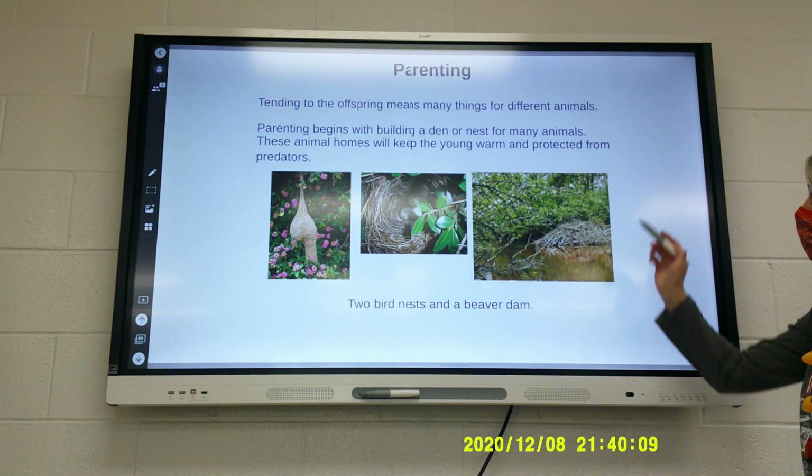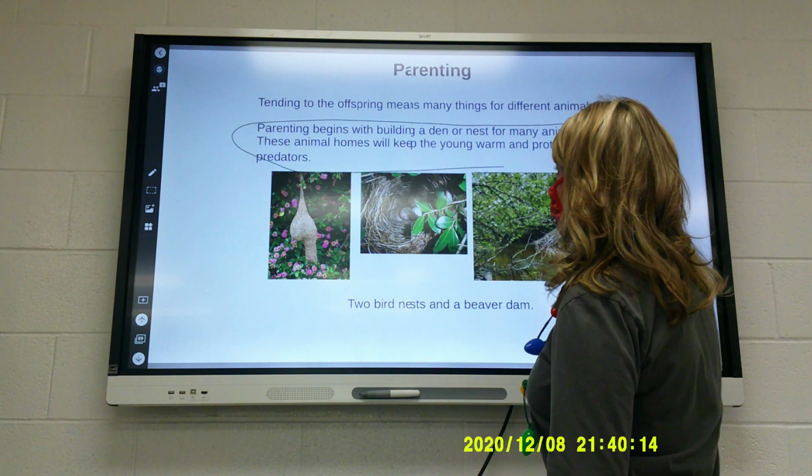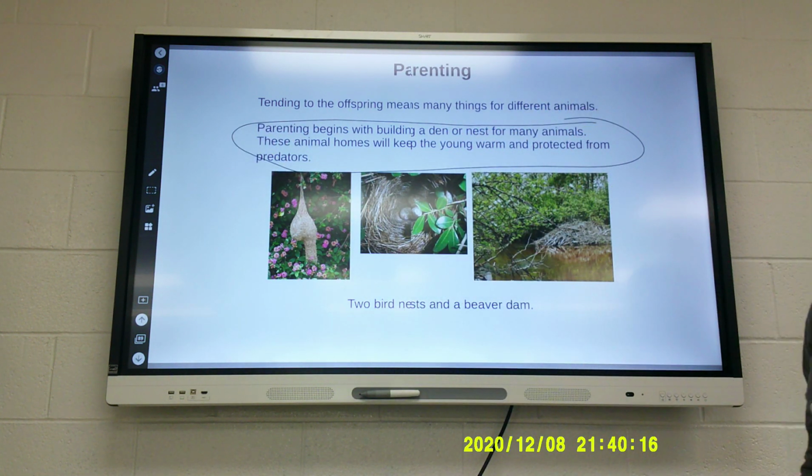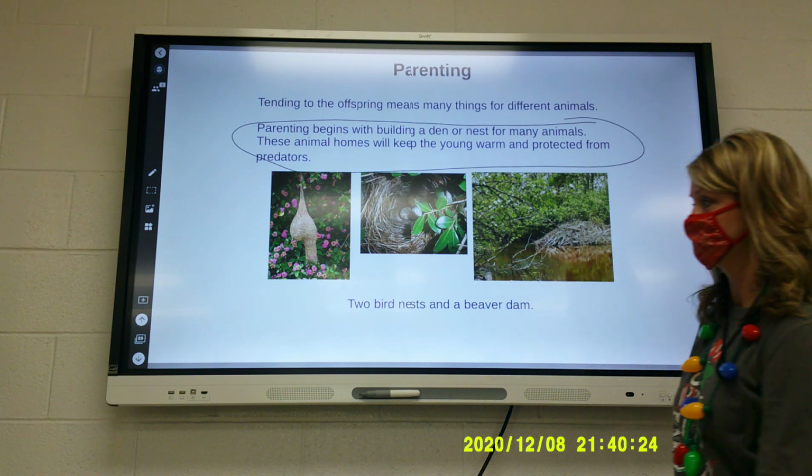Tending to offspring means different things for different animals. Parenting begins with building a den or a nest for many animals. These animal homes will keep the young warm and protect them from predators. We got a couple bird nests and then a beaver dam.